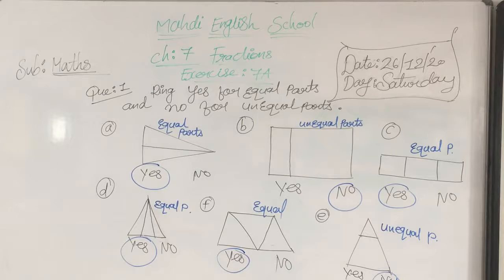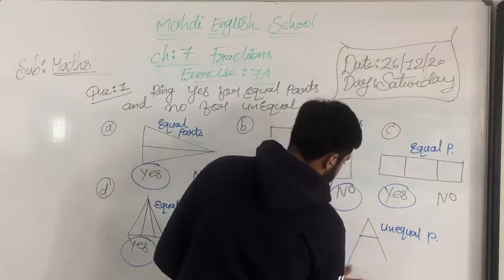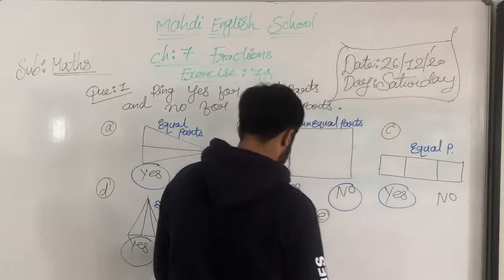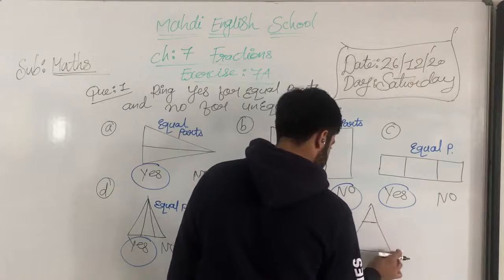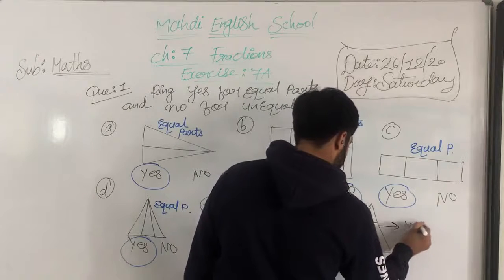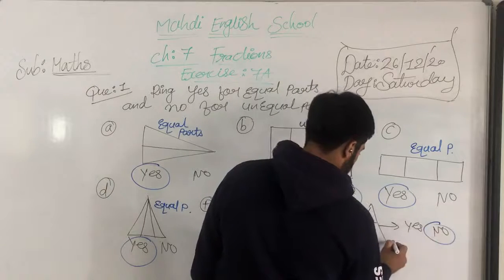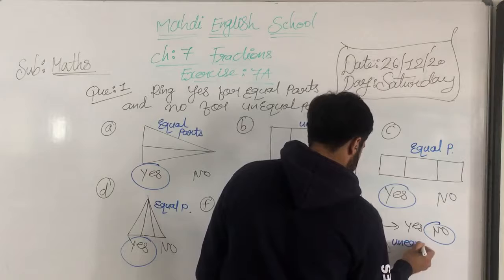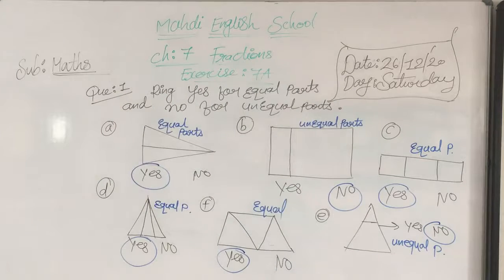First of all, question number A, then B, then C, D, F and E. Okay, my dear students, look at this figure again. Should we say yes or no? So no, because of its unequal parts. For my points, my dear students, it's the unequal parts.